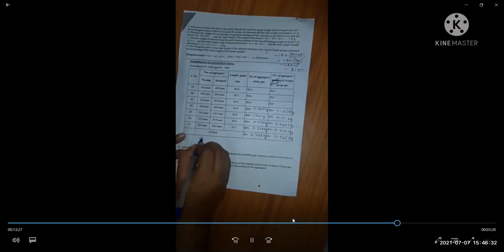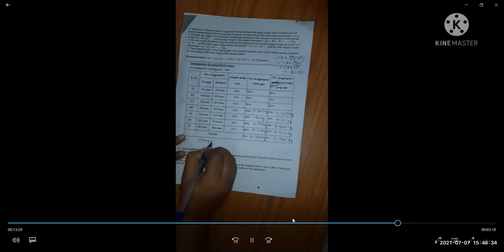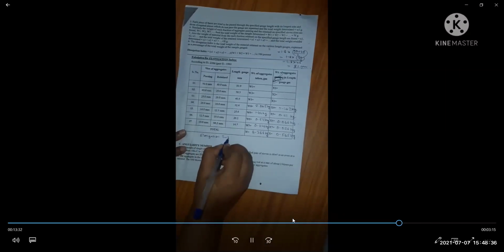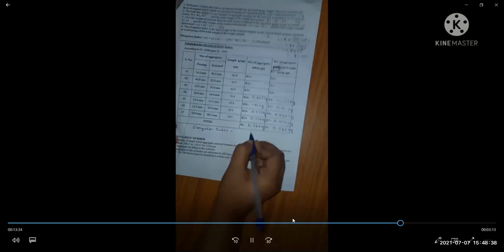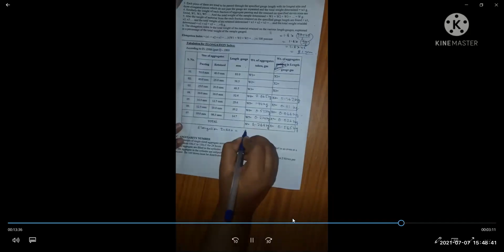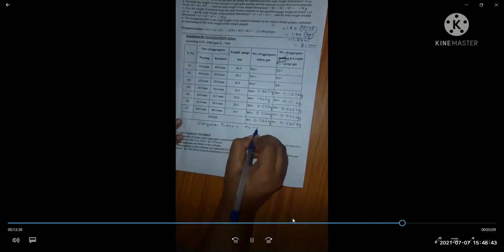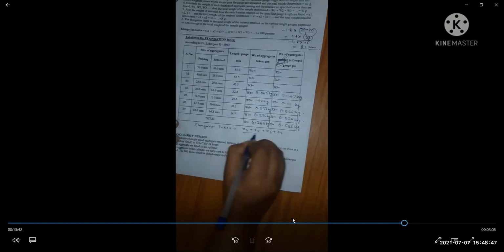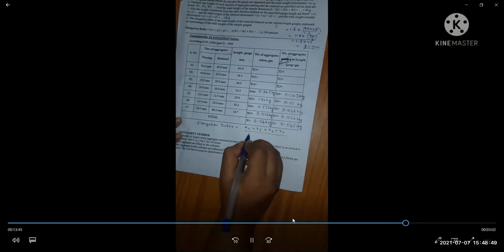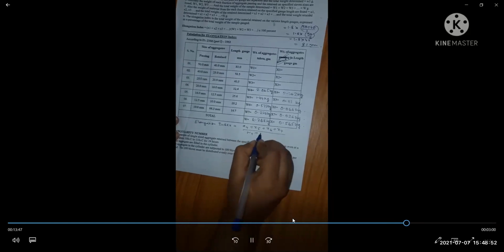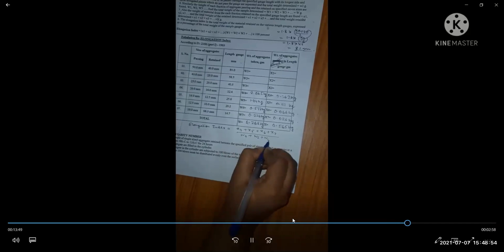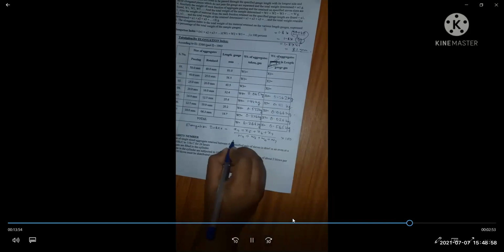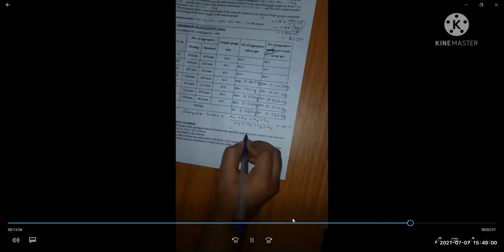So elongation index is equal to (W4 plus W5 plus W6 plus W7) by (W1 plus W2 plus W3 plus W4) into 100 percentage.